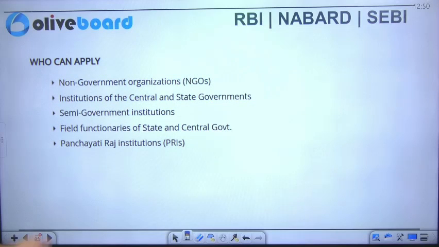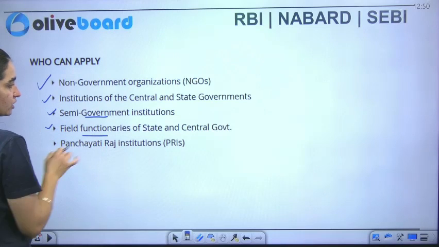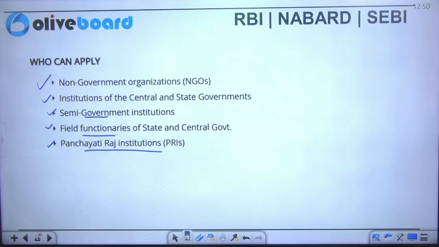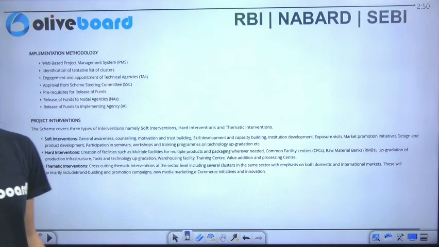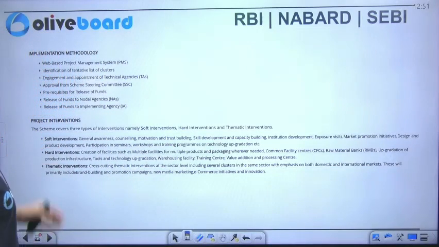Who can apply here? This is important. Non-government organizations, NGOs, and institutions of the central and state government are important. Semi-government institutes can also apply here. Field functionaries of the center and the state government can also apply here. And along with that, how can we forget the PRIs, when we are focusing on the very basic industries that are working at the grassroots level. This is also very important here.